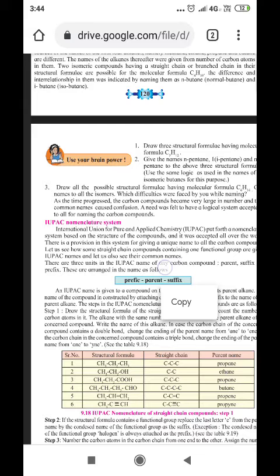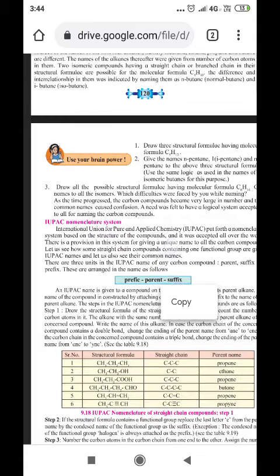Give the names n-pentane, isopentane, and neopentane to the above three structural formulae. Use the same logic as used in the names of the isomeric butanes for this purpose. So, with the help of pentane, we can draw various isomers, and depending upon the branch, we can give names to them.